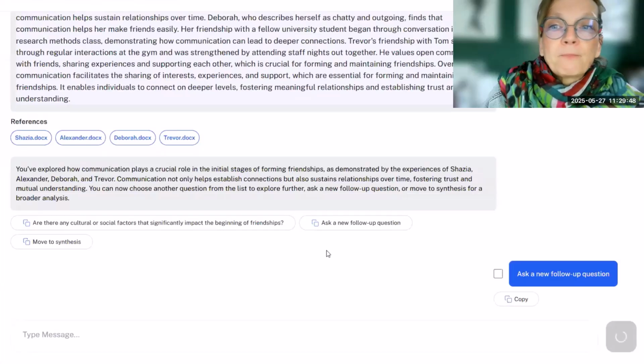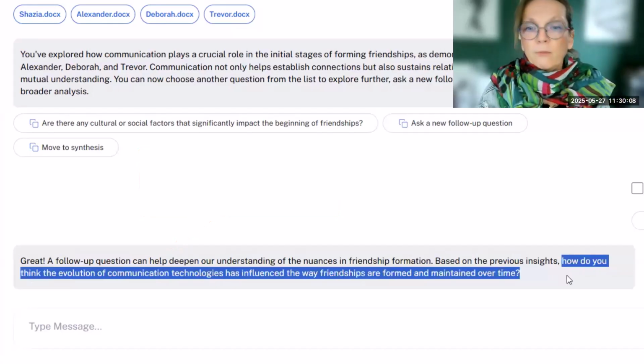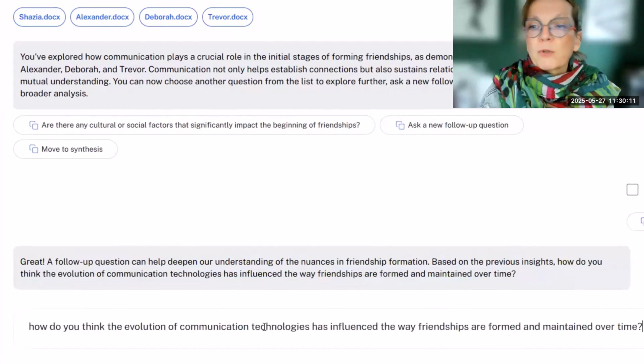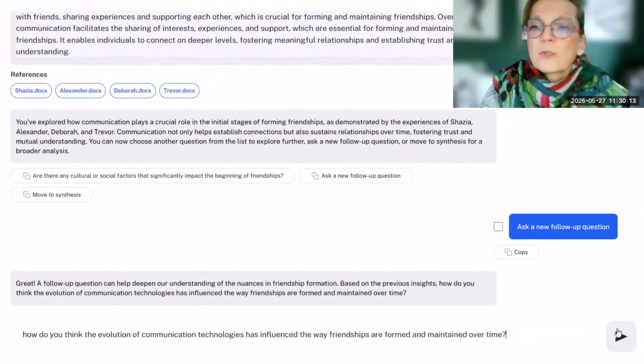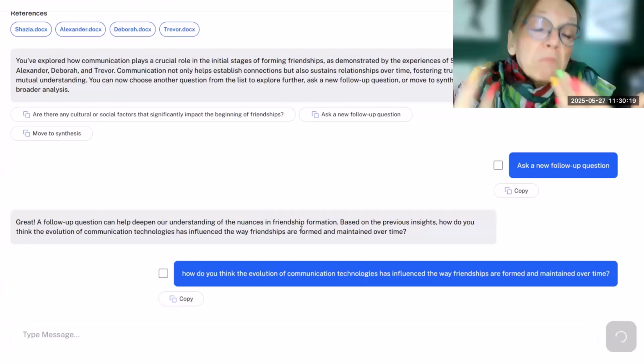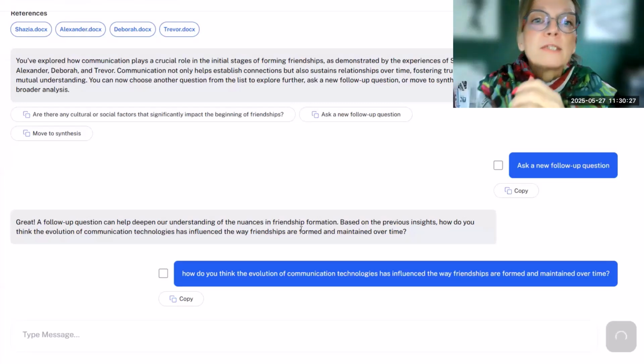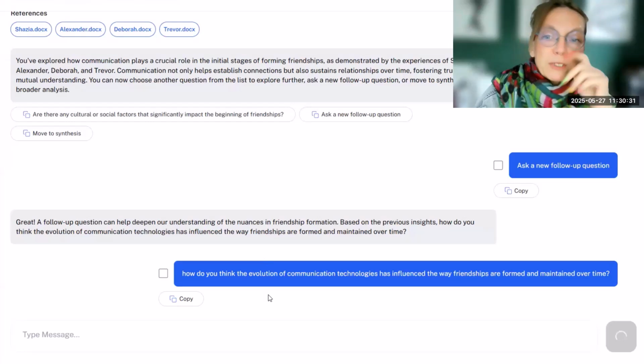Great, it says a follow-up question can help deepen our understanding of the nuances of friendship. Based on the previous insight, how do you think the evolution of communication technologies has influenced the way friendships are formed and maintained over time? You can copy and paste that now. Based on what was in the answer, it proposes questions that you might think, oh, that's an interesting idea, or you might slightly modify that question. So you see here, it's helping you to dig into your data to find out more detail.